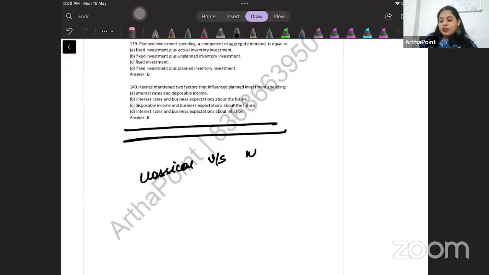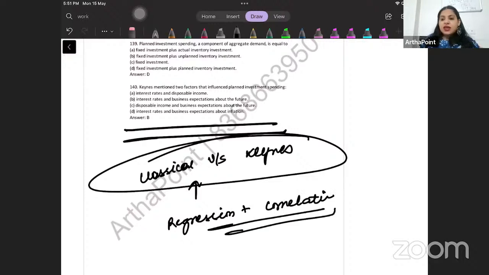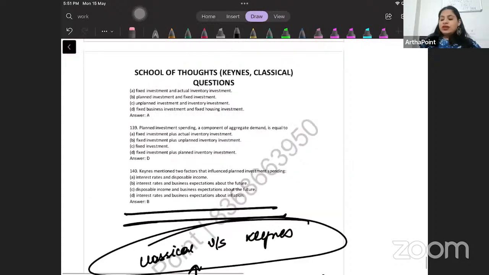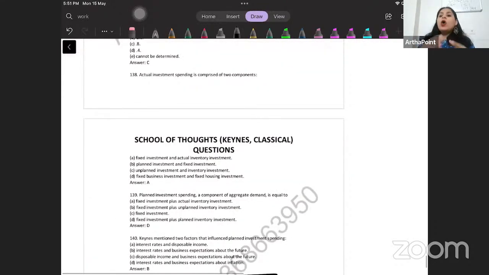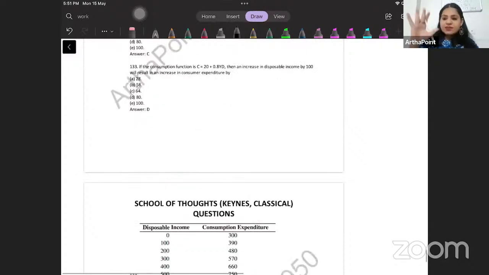So that no doubt remains at all. Right? So like this, whichever topics I think can be confusing for you, like on Friday, I created one on regression plus correlation. Whichever topics I think can be confusing from the point of view of exam, I am trying to create a specific question bank only on that topic so that you practice so many questions that you do not forget that in exam. You understand each and every aspect of it.